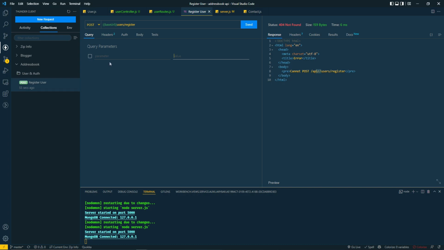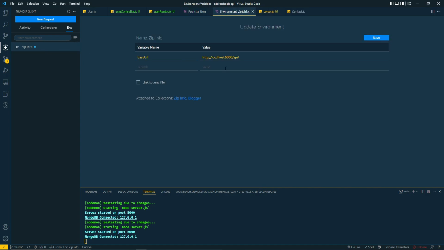Okay, so I need to show you what that base URL is. In my environment, I created a variable, and I called it base URL.